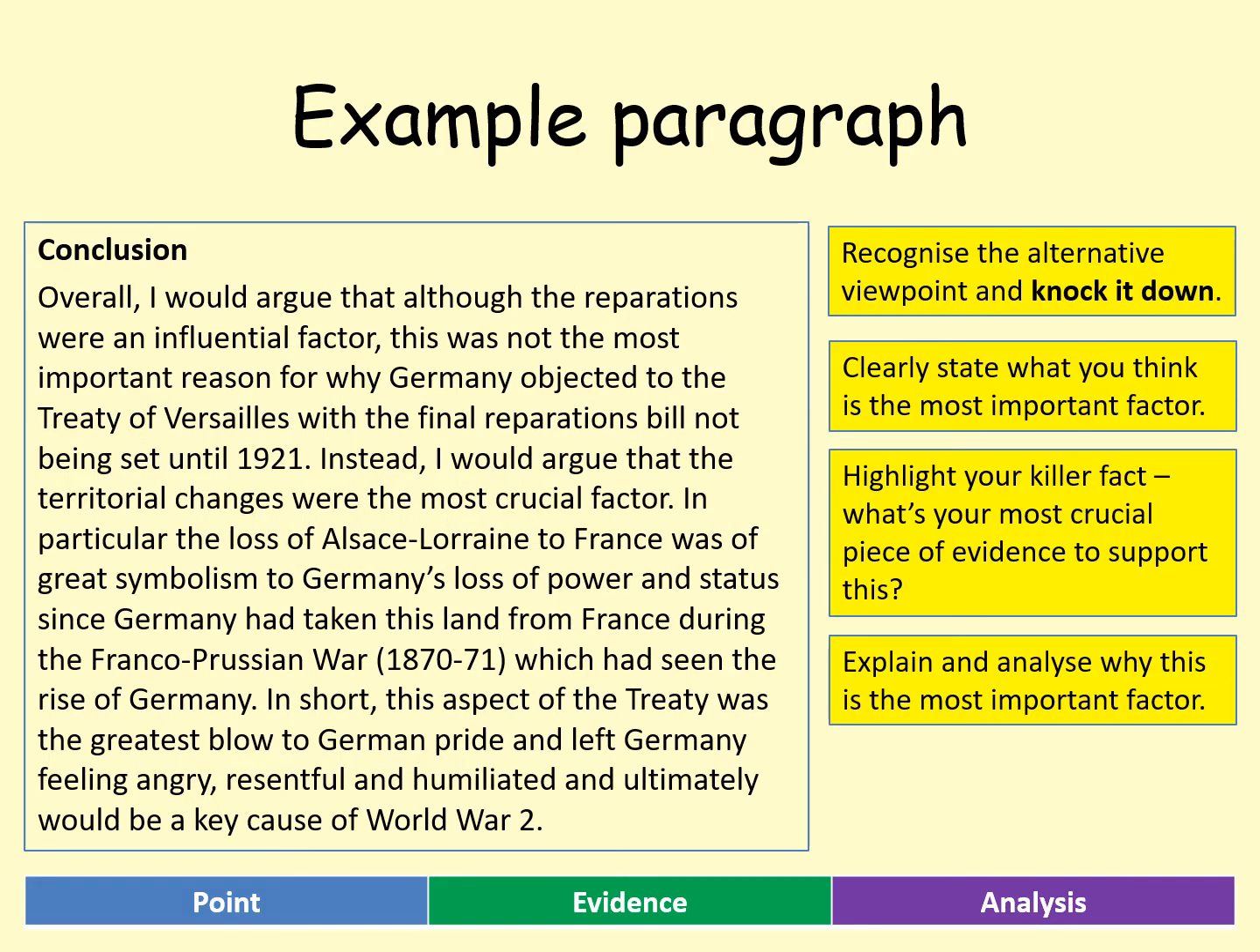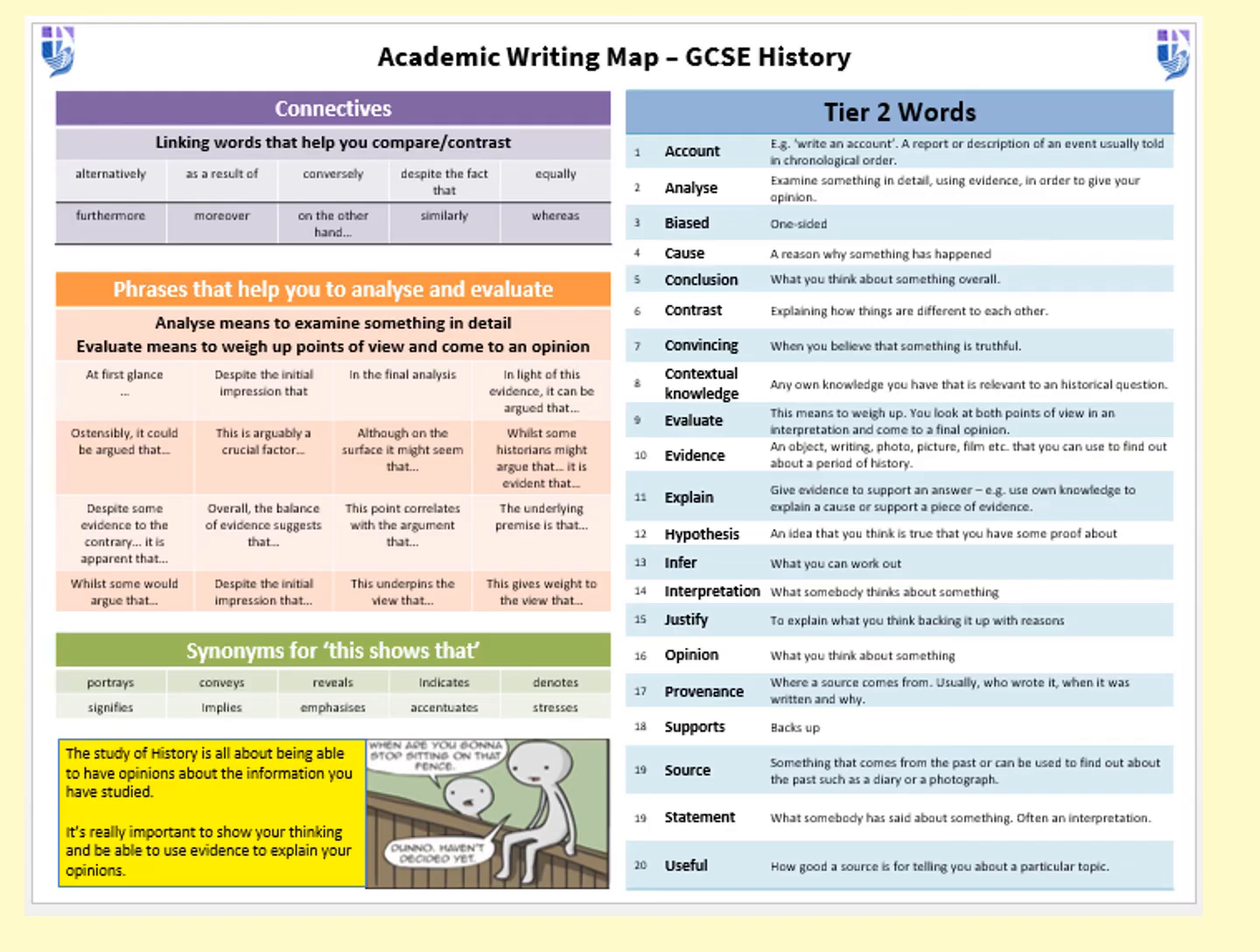And then you go for a conclusion. Now, what I would say with a conclusion, look at those key yellow points there. Recognise the alternative viewpoint and then knock it down. And then state what you think is the most important factor. Highlight what's your killer fact. So for me, I would go territory, and I would say Alsace-Lorraine to France. That is huge. That is probably the most important territorial change. And then lastly, what I'd like you to think about is what's the most important factor overall. So you clearly explain that.